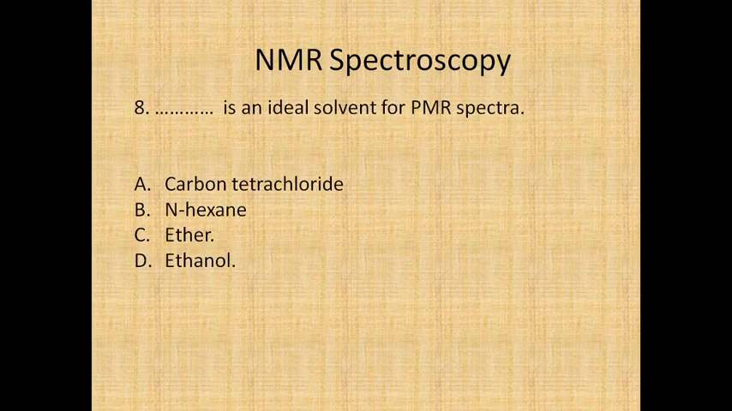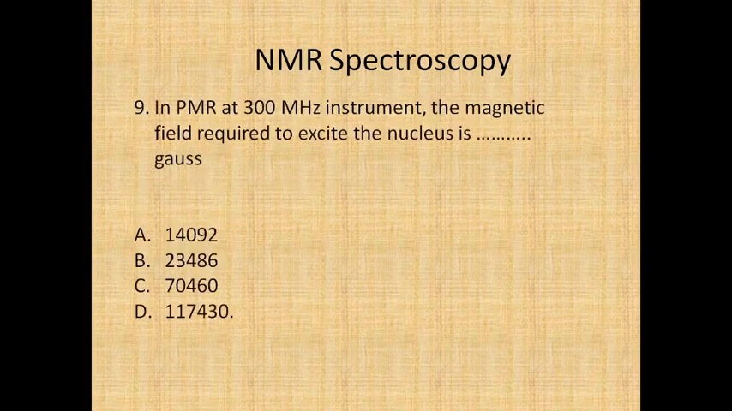Dash dash is an ideal solvent for PMR spectra. Which will be the ideal solvent for PMR spectra? Carbon tetrachloride, n-hexane, ether, or ethanol. So carbon tetrachloride is a very good, ideal solvent for PMR spectra.